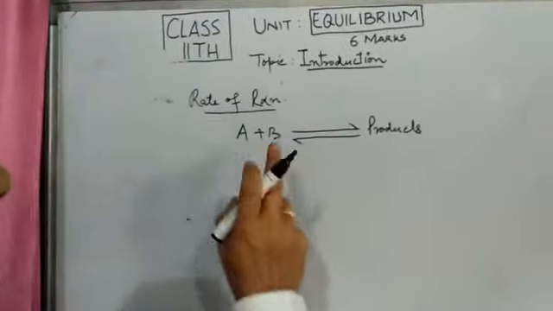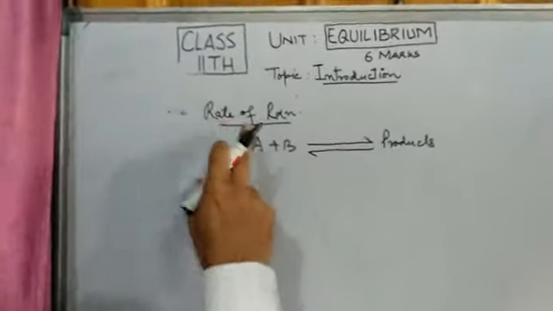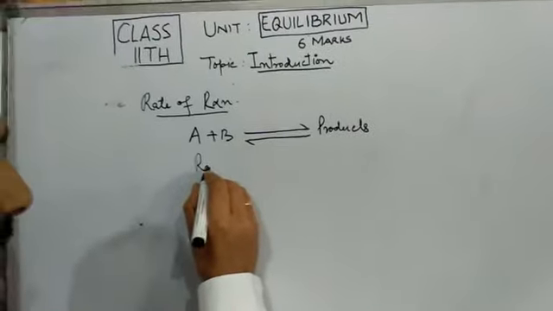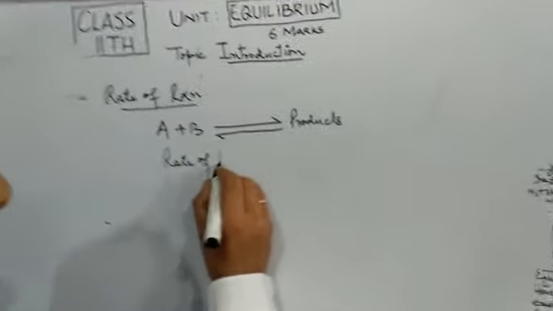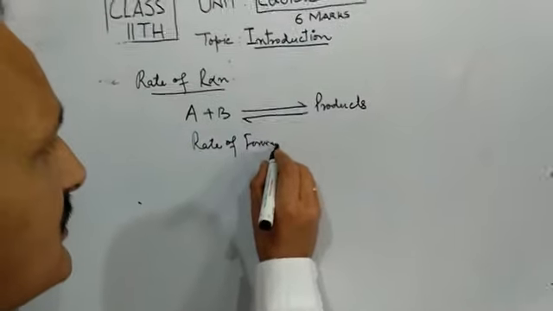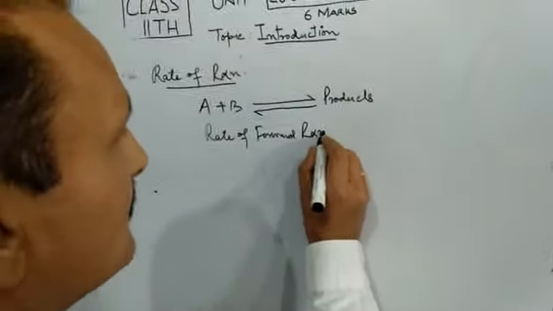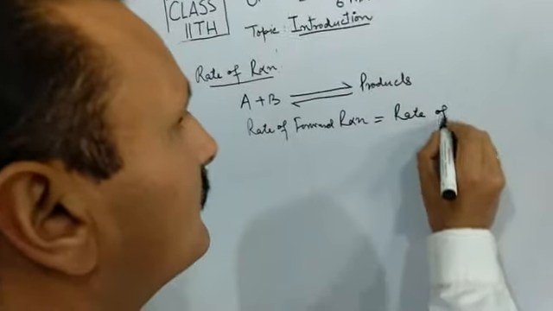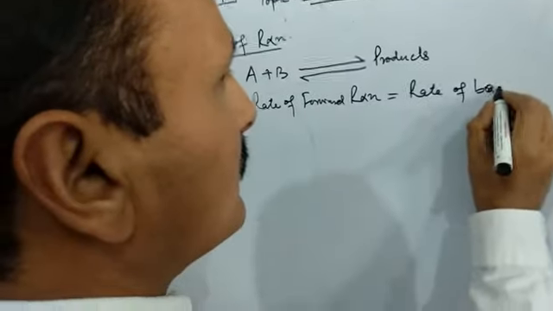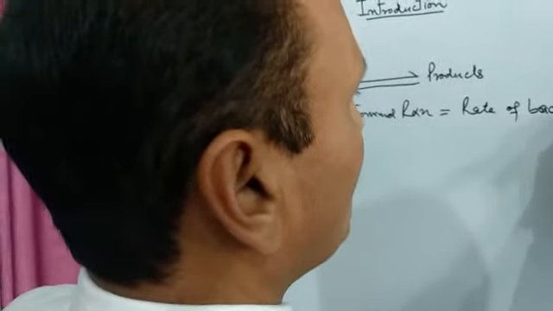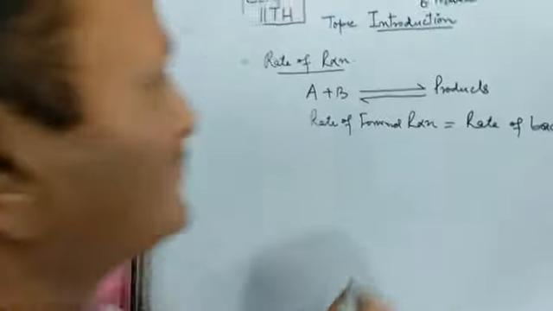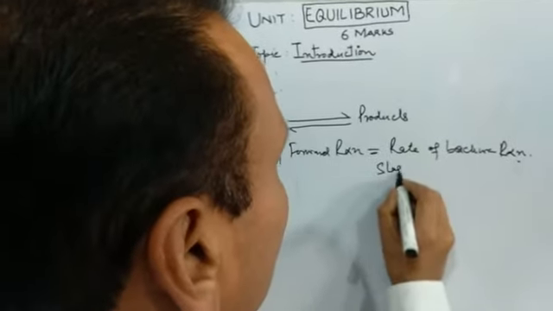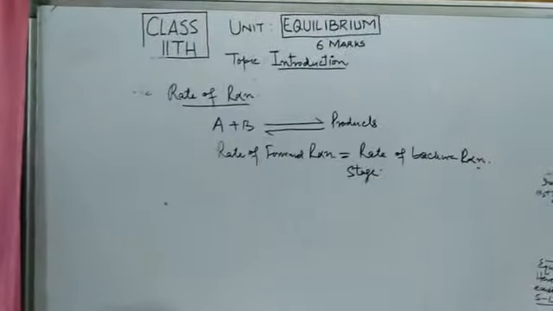But now let me put equilibrium in terms of rate of reaction. Now when the rate of forward reaction becomes equal to the rate of backward reaction, such a state or such a stage is known as the state of equilibrium.